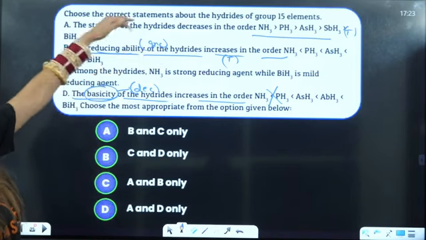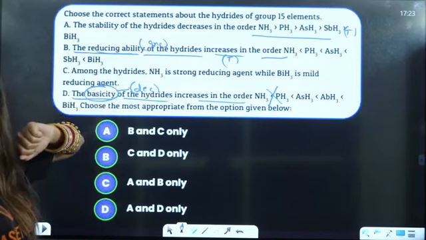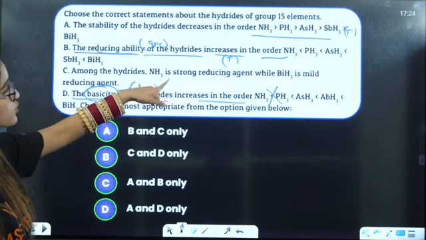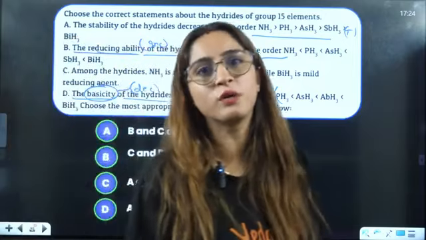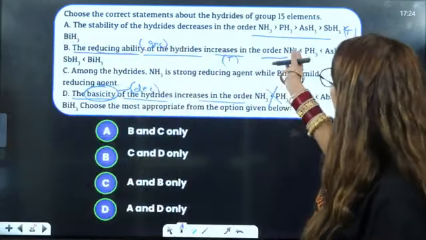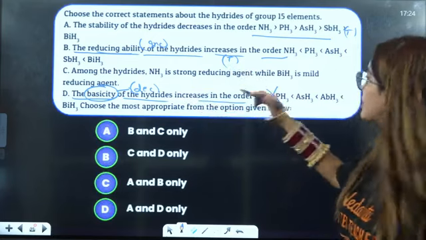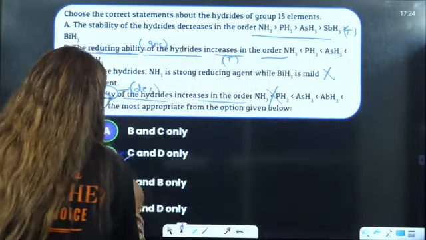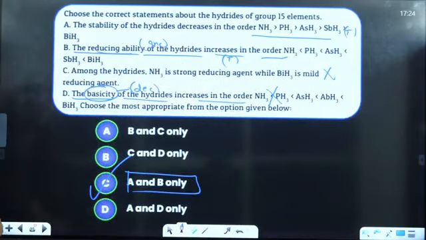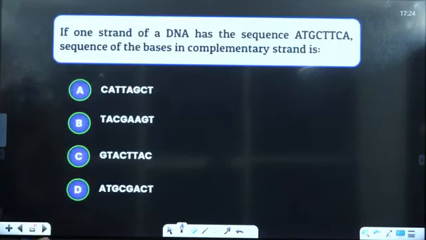We are saying reducing ability is decreasing, so we are saying it is not at all a good reducing agent. BiH3 is the maximum reducing agent here. So that is also false. So answer is A and B are the correct statements they were asking.